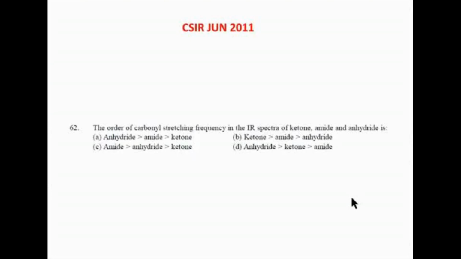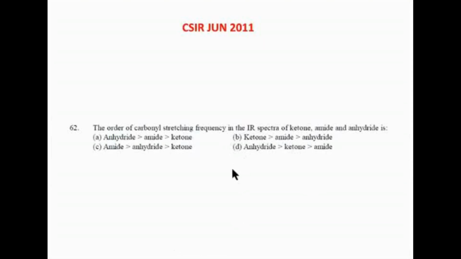The order of carbonyl stretching frequency in the IR spectrum of ketone, amide, anhydride. Which is the lowest? Amide. So what is the answer? D. We need not look into anything. So amide is the lowest. Why is amide lowest, guys? Amide has an electron releasing group, ma'am, which gives electrons towards the carbonyl. C double bond O goes to C single bond O, and the carbonyl stretching frequency decreases. So amide is lowest.